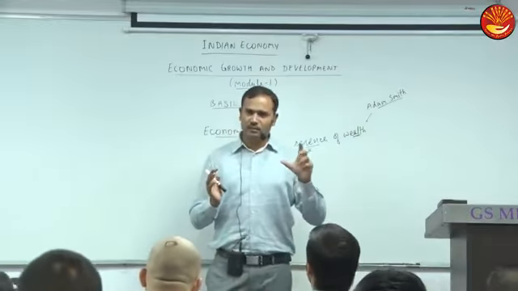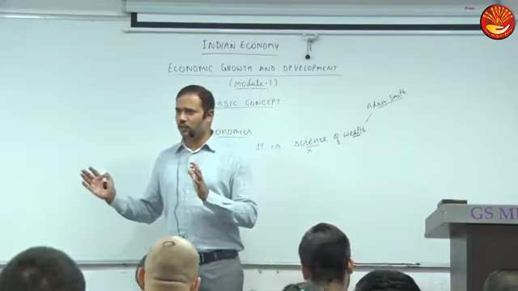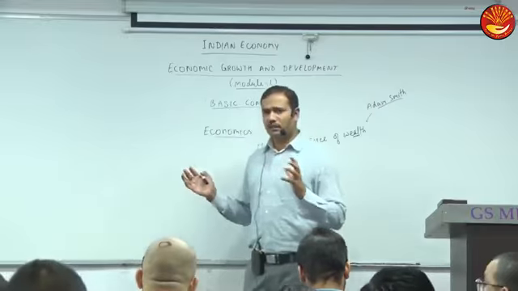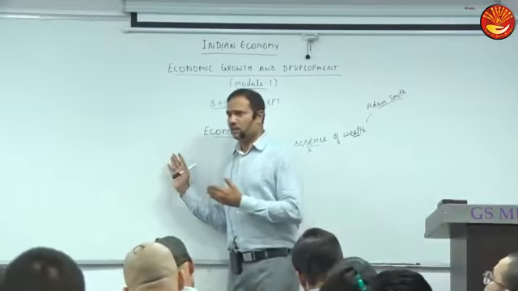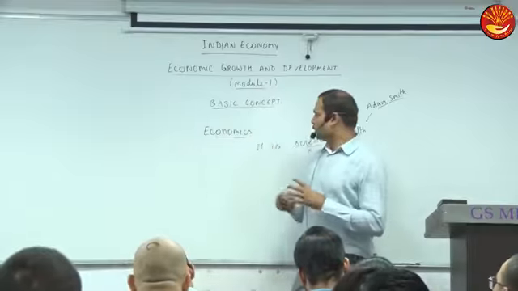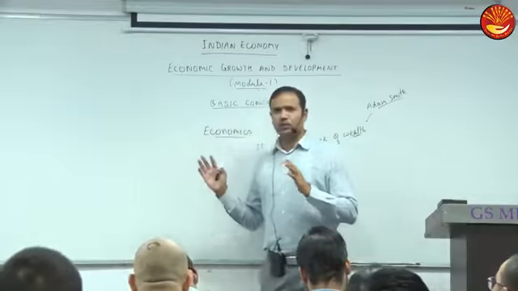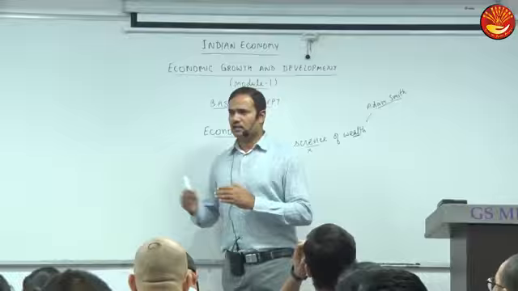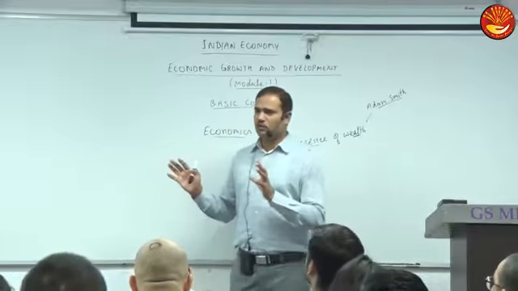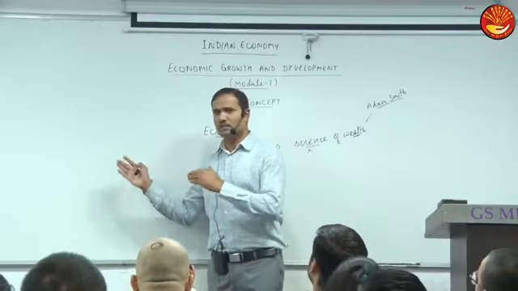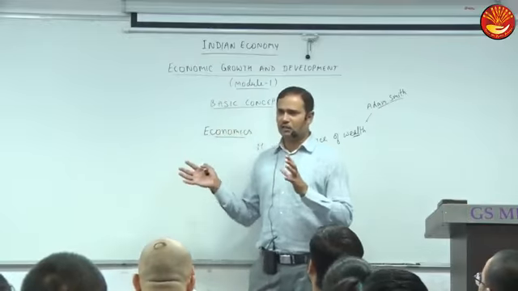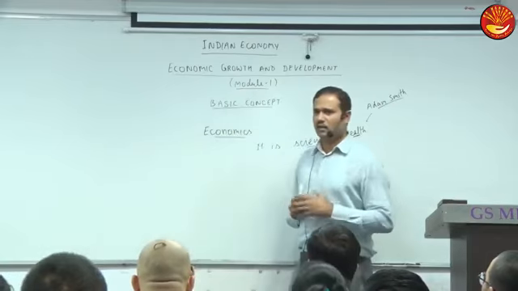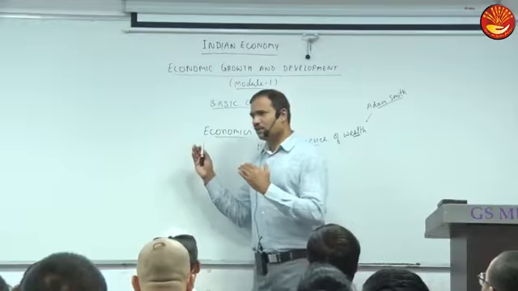Material well-being. What kind of goods and services shall we provide to people so that their well-being improves? The focus is on enhancing well-being, mainly by material things. And for enhancing well-being, do we have to use resources efficiently? Yes, efficiency is one of the means to enhance the well-being of people. First of all, we shall allocate resources properly. We shall produce those goods which will give maximum satisfaction to people. Second, we shall use resources efficiently. Only then will well-being improve. So the ultimate objective of economics or any economic activity is to enhance the well-being of people.